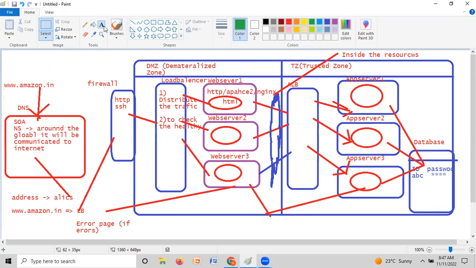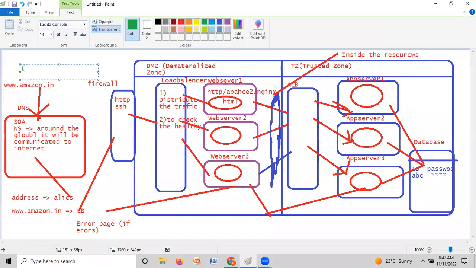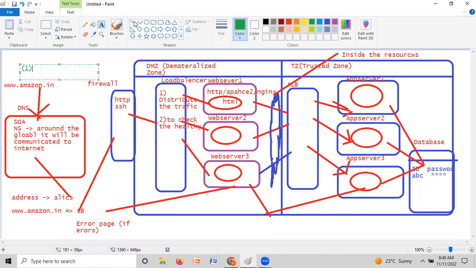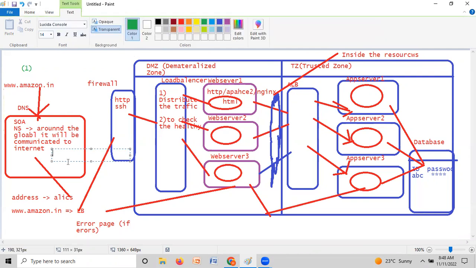The first thing is, whenever the end user hits the browser with www.amazon.in, the request automatically goes to the DNS, based on the domain name, where it is hosted. Then, based on the alias name, the request will go to the alias. This is called the second step.